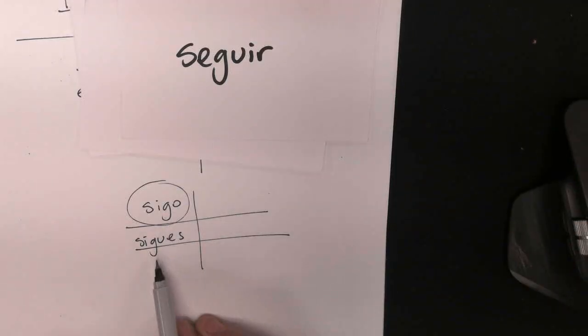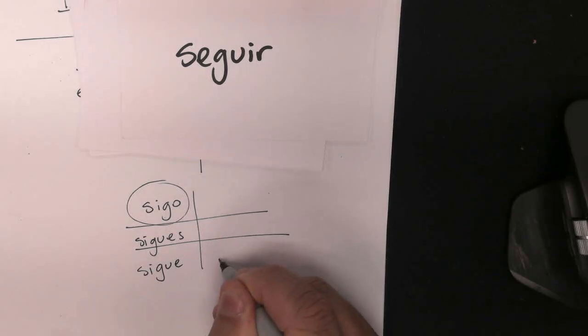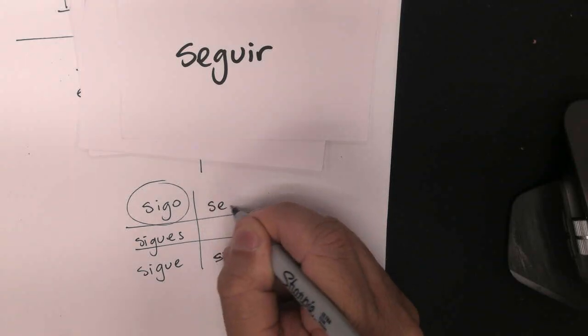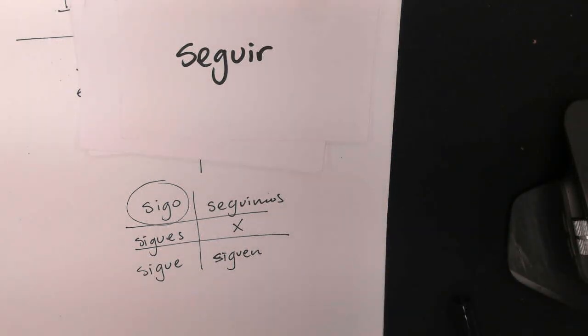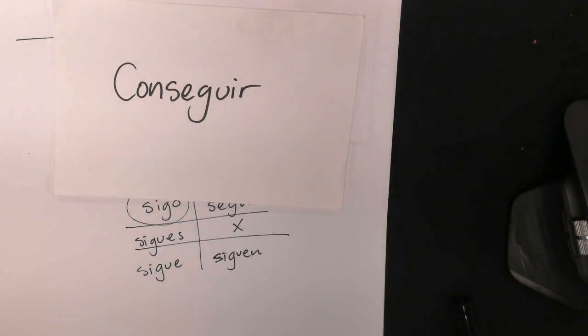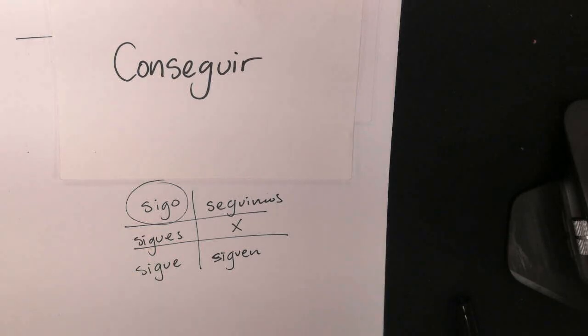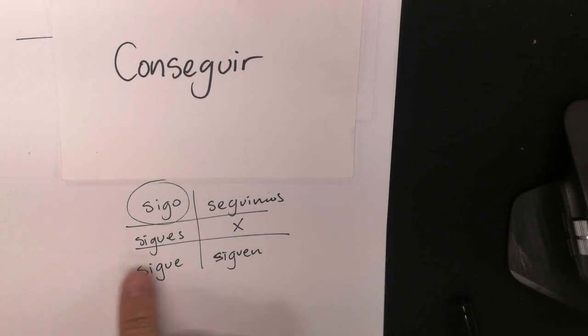So, sigo, sigues, sigue, siguen, and this one is going to be seguimos. Okay? This verb means to follow, when you're following instructions, for instance, but this one means to get, conseguir, and it conjugates the same, but with the con in front of it. Consigo, consigues, consigue, and so forth.